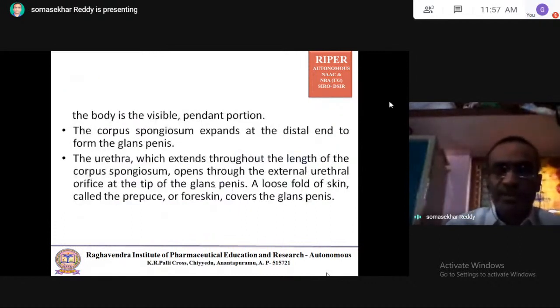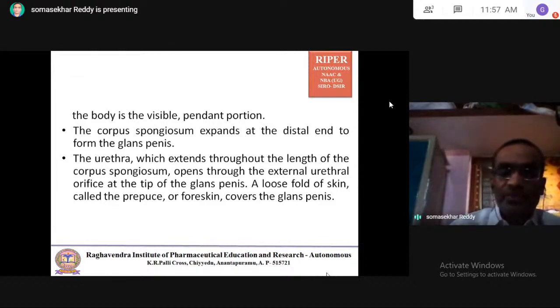The body is the visible, pendant portion. It is the external organ. The corpus spongiosum expands at the distal end to form the glans penis.